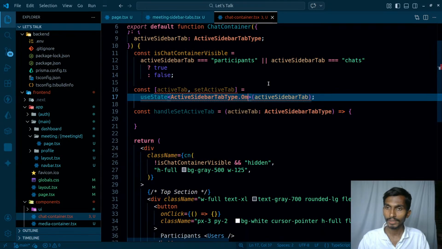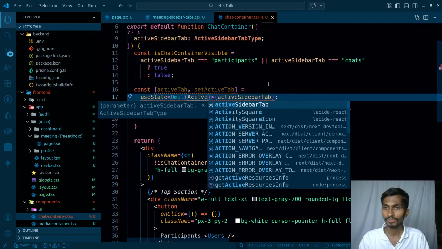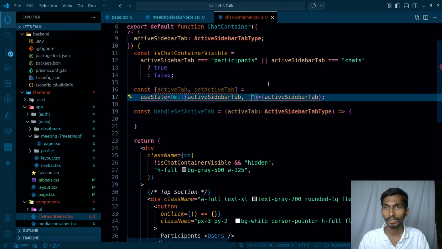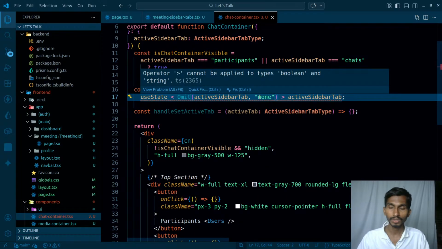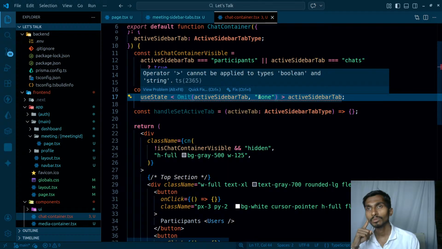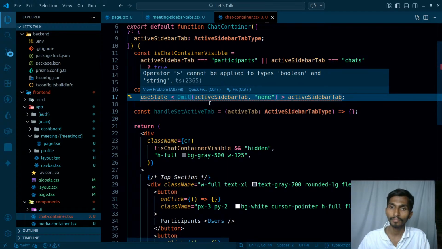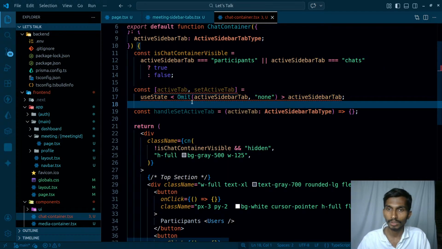It will not work like this, rather omit active sidebar type, and I will be omitting what? Nothing. Well, this will not work. Omitting in the sense you are omitting some type, but this is not gonna be working in this case.